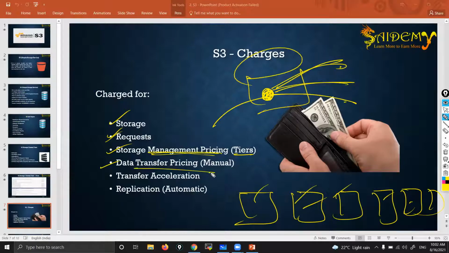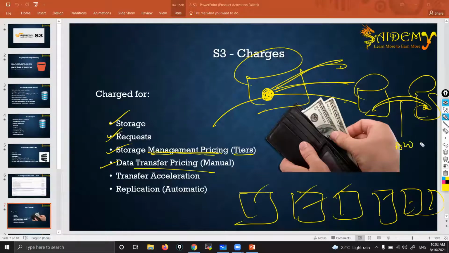And data transfer pricing. See, as I said, you can transfer data from one bucket to another bucket, right? While transferring, for that also you'll get a bill. That is because you are using AWS internet here. One bucket is in Singapore, one is in Sydney, and you are transferring data from one to another. So you are using AWS internet, right? That's data transfer pricing also. For that also you get a bill. It's not just manual.